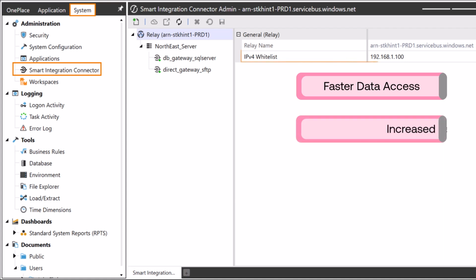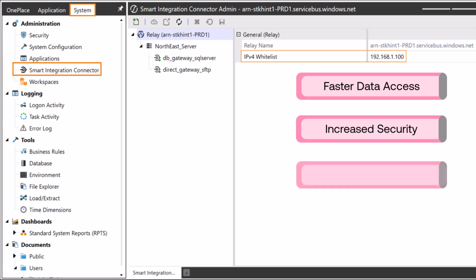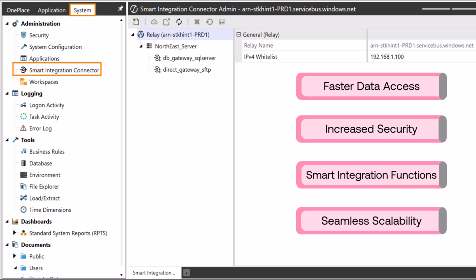Increased security. By using whitelisting and transport layer security, TLS, encryption, data is protected at every stage. Smart integration functions that automate complex financial processes, ensuring real-time data interaction without any intervention. Seamless scalability, supporting a variety of data sources, from SQL to Oracle to SAP to web APIs, and the ability to manage larger data volumes, up to 5 million rows or 5 gigabytes per query.